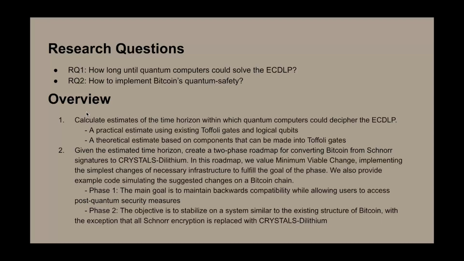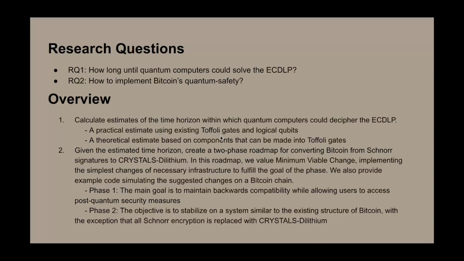So now moving on to our overview. For estimating how long quantum computers would take to solve the ECDLP, we will use both a practical estimate with existing Toffoli gates and logical qubits that have been created, and also a theoretical estimate, where we will use the components that can be made into these Toffoli gates. Toffoli gates are a special type of quantum gate which, if both inputs are 1, will flip a third bit, either from a 0 to a 1 or a 1 to a 0.